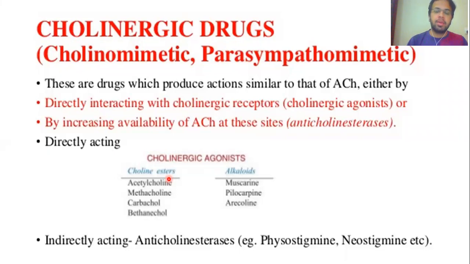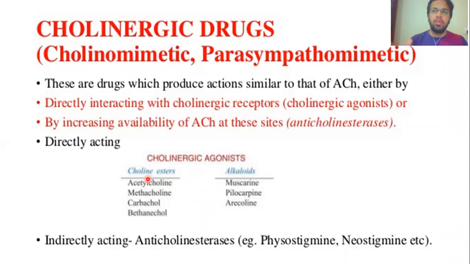Now I will only say the direct acting muscarinic agonist drug, but I am only talking about the direct acting. So the direct acting muscarinic agonist drugs are further divided into two types. One category of drug is known as the choline esters, right?